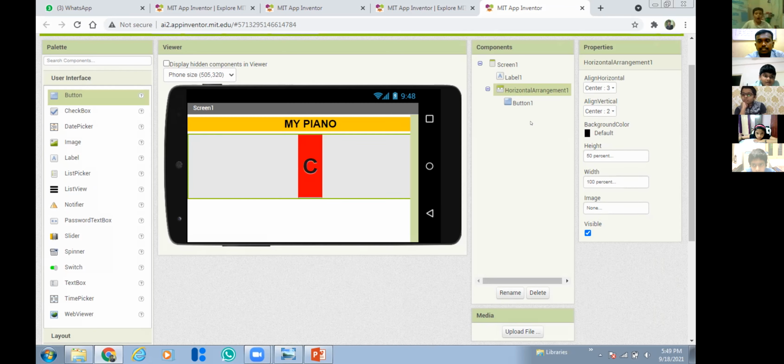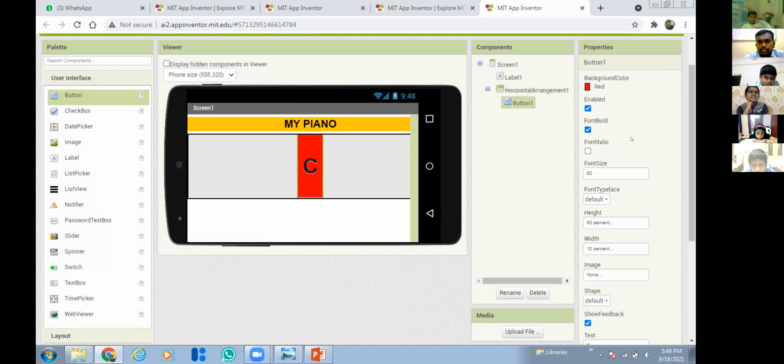You can do it after the sessions, right? Okay, fine. So now students, the button property I'm repeating again. Add one button, and the properties for this button are the background color. I will send you the recording also, don't worry about it. The recording of the session we will share with you, so that you can refer to it and do it. But always practice taking notes. That's the best way.